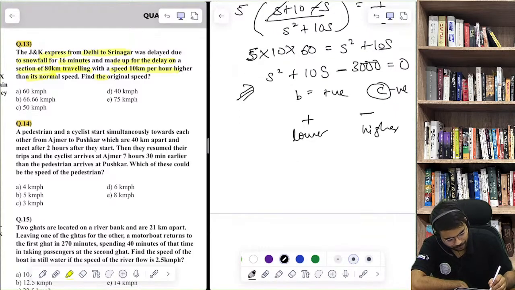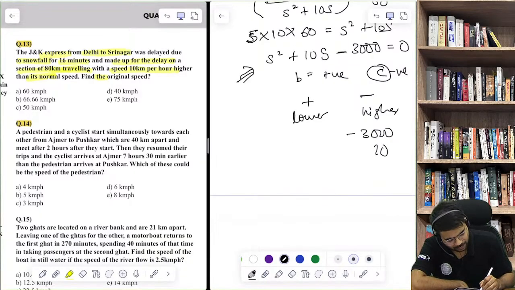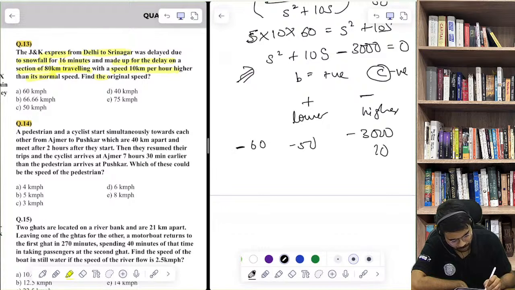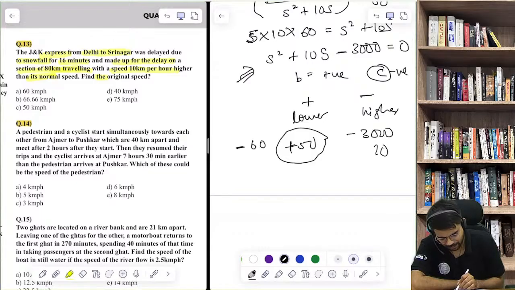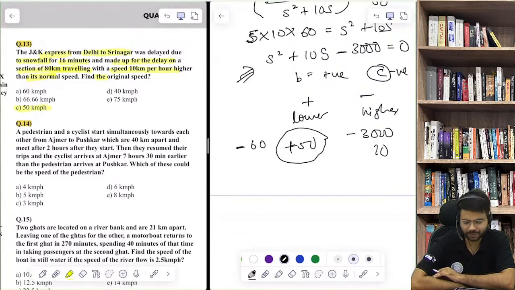And if you think of two numbers whose product is minus 3000, whose sum is 10, the two numbers are 60 and minus 50. Those two numbers, if you remember how we did it. But as I told you, the higher root will be negative. So this will be minus 60, this will be plus 50. So we will take only the positive value because speed cannot be negative. So 50 kilometers per hour is the normal speed of the train. Getting it?